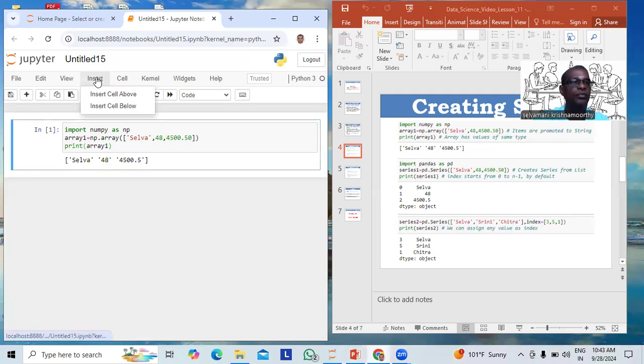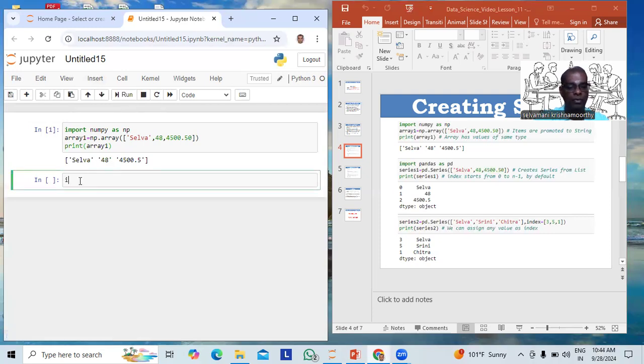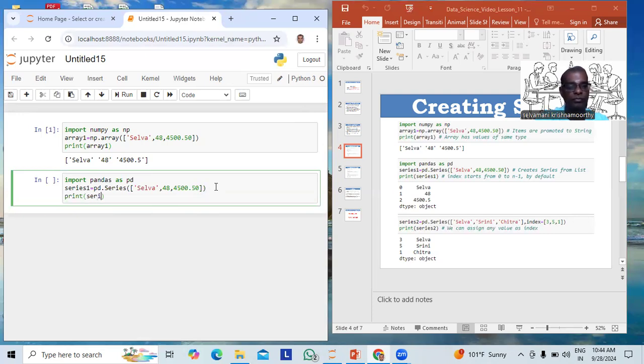I just insert one more cell below. Now let us import pandas as pd. So let us create one series, series1 equal to pd.Series. S should be a capital letter, don't forget. In array, there is a small letter, whereas in Series, S should be a capital letter. Same data and values I'm giving. One is string, one is integer, another one is float. Let us check series 1.